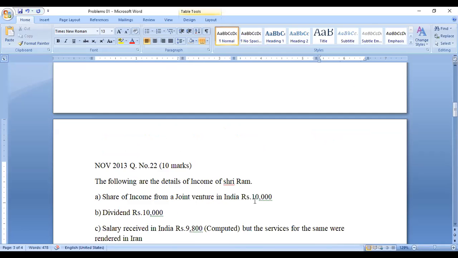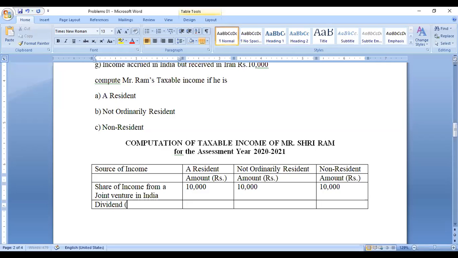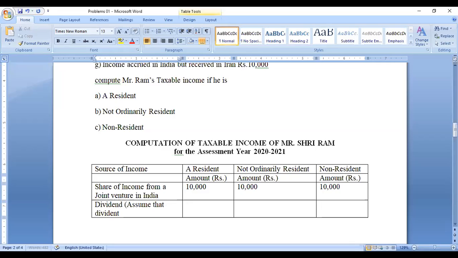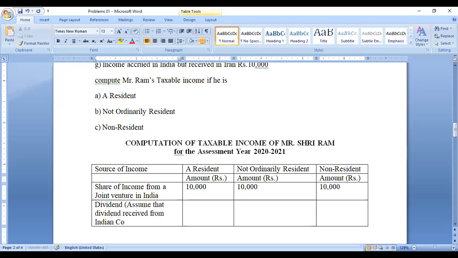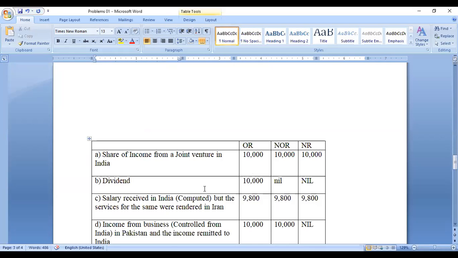First category is done. Next, the 10,000 rupees dividend. Nothing is given except the dividend amount of 10,000 rupees. So we can assume that the dividend is received from an Indian company. I already told you in the previous slides that an Indian company's dividend is not taxable.